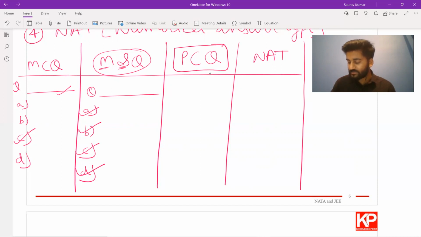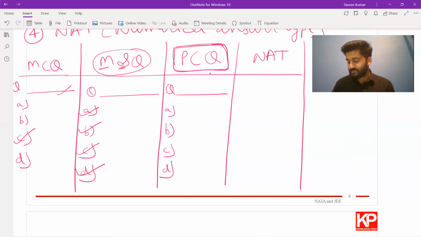Now this new term, the preferential choice question: what happens in them is that all the options that are given are right. No option is wrong, but what they want to assess is your preference, your degree, your intensity, your choice. That preference is based on some logic, and NATA wants to assess that logic. So you have some question and your options.